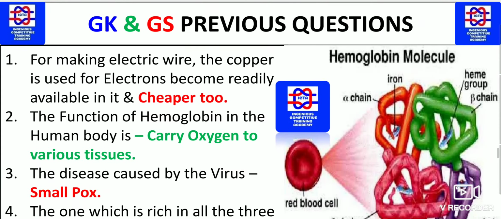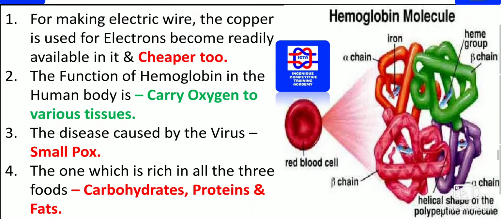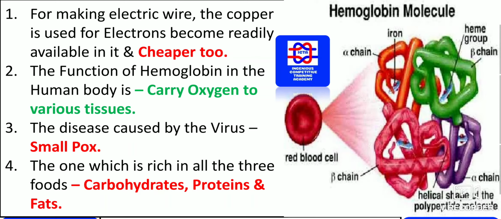Next we have, for making electric wire, copper is used because electrons become readily available in it, and it is cheaper too. This is one thing you have to remember. For making electric wire, copper is used because electrons are readily available in it. It is also cheaper, and the maximum current passes through copper.